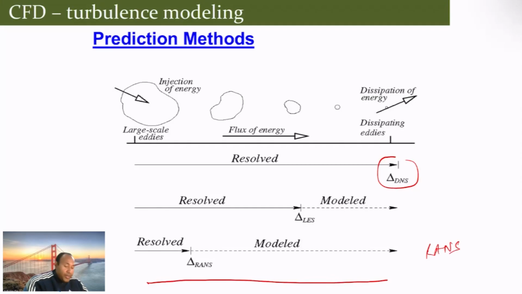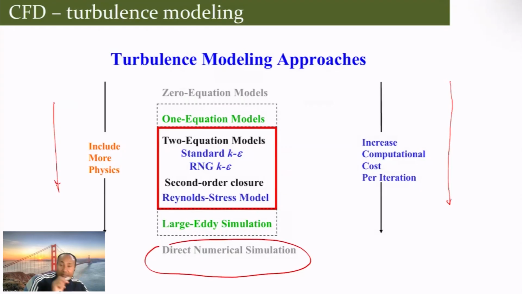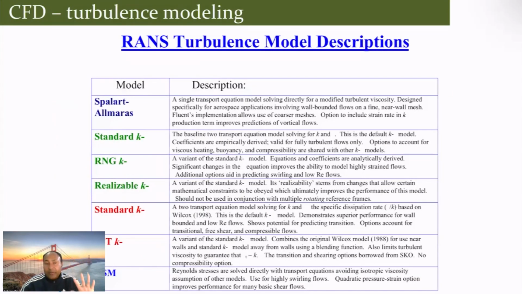As you go along this direction, you include more physics, but at the same time you increase the computational cost and the complications. So DNS for realistic problems is still difficult today. LES is possible, but primarily the engineering applications are done using RANS. There are a range of RANS equations, and one can look at them in any textbook.